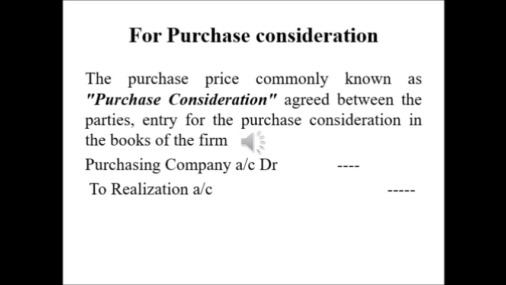After transferring all assets and liabilities to the realization account, the next step is the purchase consideration. That purchase consideration is settled by them in the form of cash or shares. The entry is purchasing company name account debtor to realization account.